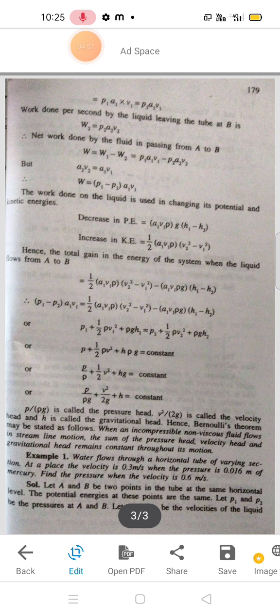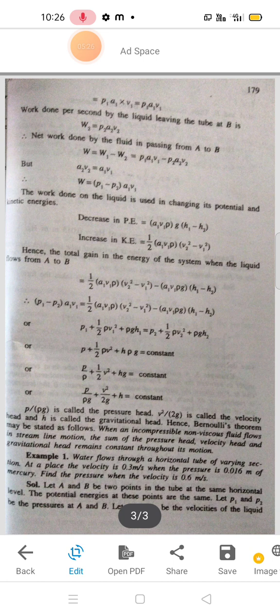According to the equation of continuity, A2 V2 is equal to A1 V1. So I can change the above equation into W = (P1 minus P2) A1 V1, since instead of A2 V2 I can write A1 V1 according to the equation of continuity. The work done on the liquid is used in changing its potential and kinetic energy: a decrease in potential energy and an increase in kinetic energy.